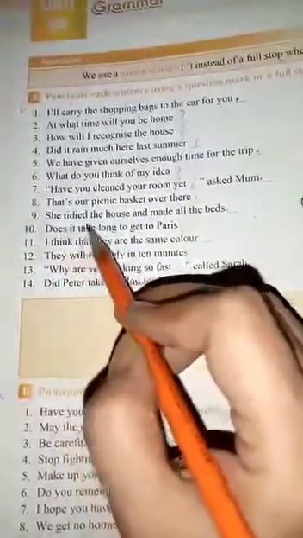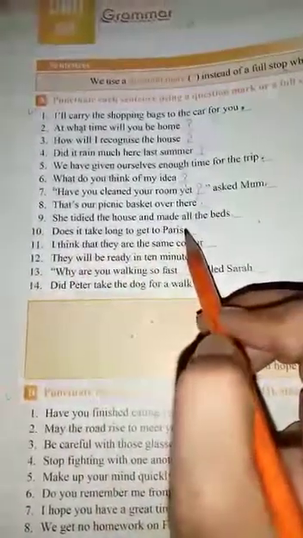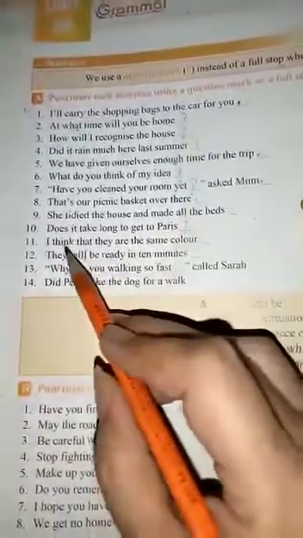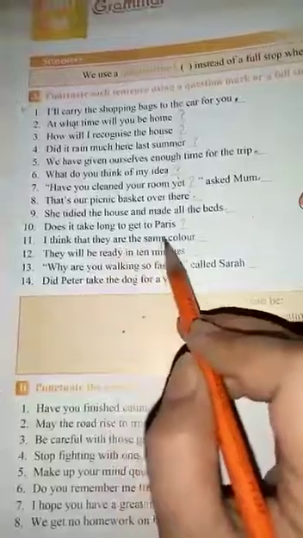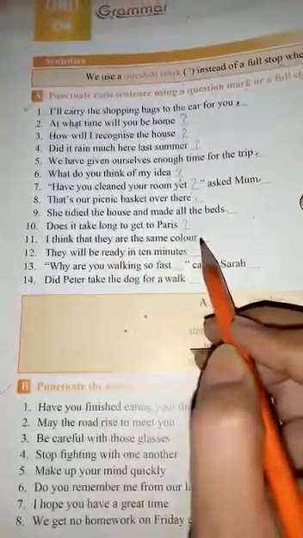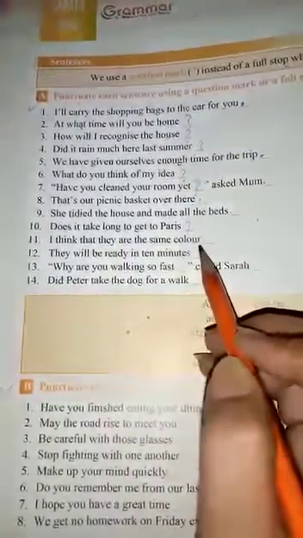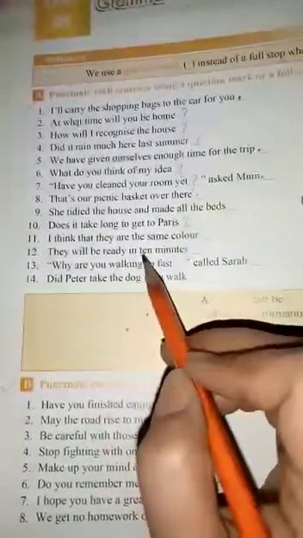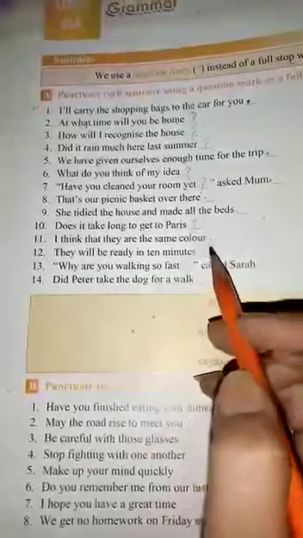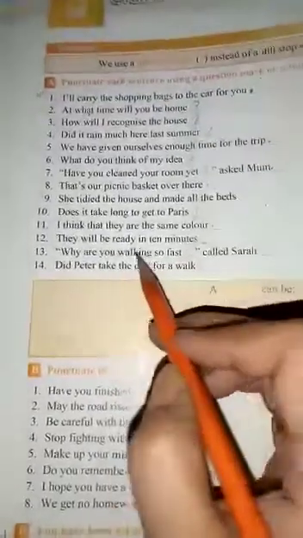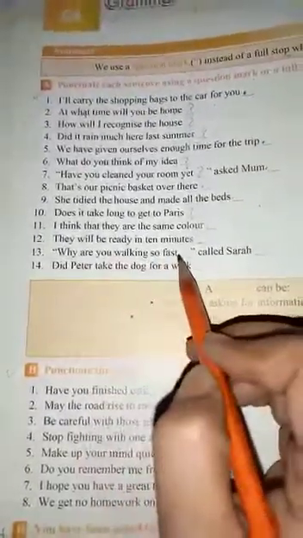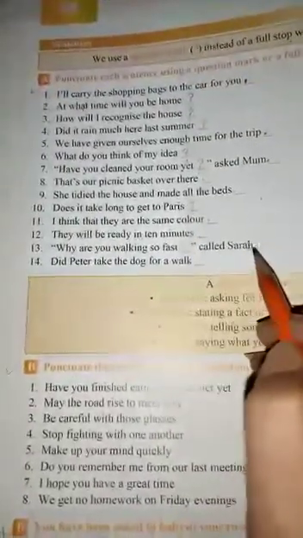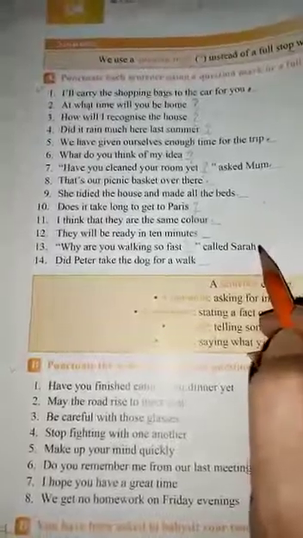Number 10: does it take long to get to Paris? Of course, a question, so you put a question mark here. Then: I think that they are the same color. A statement, so a full stop. They'll be ready in 10 minutes. Of course, a sentence, so a full stop here. Then: why are you walking so fast? A question, so a question mark. And call Sarah, a full stop here.